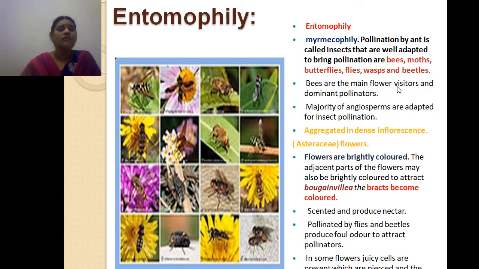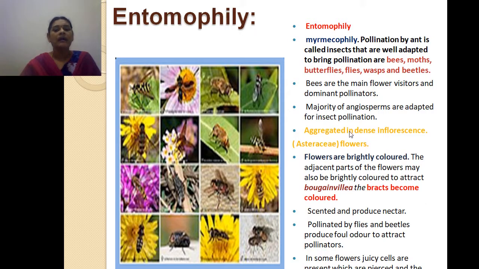Bees are the main flower visitors and dominate the pollinators. Among insects, bees are the most common and major visitors. The majority of angiosperms are adapted for insect pollination. Most of the flowers get pollinated by insects only.